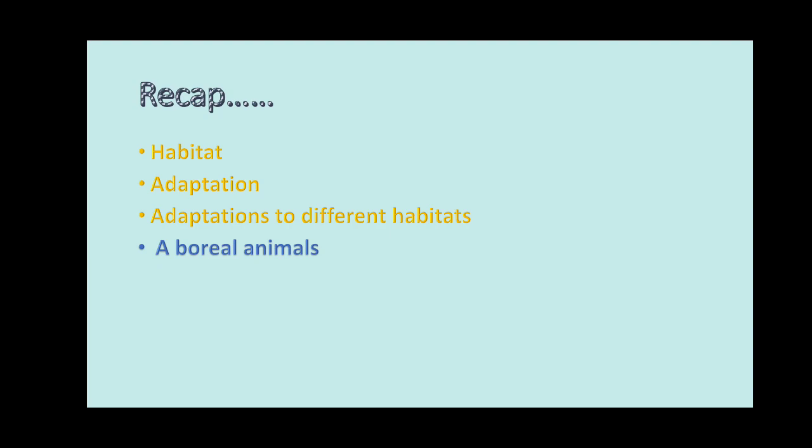Understand children? So adaptations to different habitats, we have learned terrestrial animals. Animals living on land are called terrestrial animals. Under terrestrial animals we have learned again different types of animals. Among that, arboreal animals. What is arboreal animals? Land animals living on trees are called arboreal animals. Do you remember any examples of arboreal animals? Monkeys and some kind of snakes, squirrels. So these are the examples of arboreal animals.